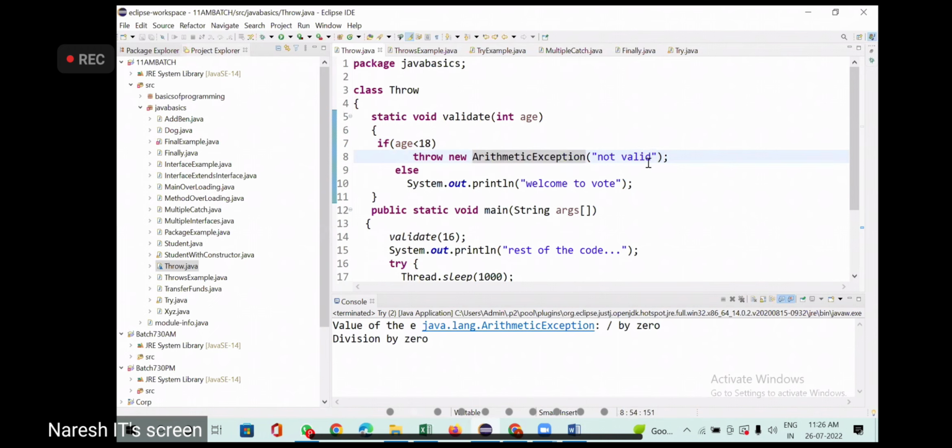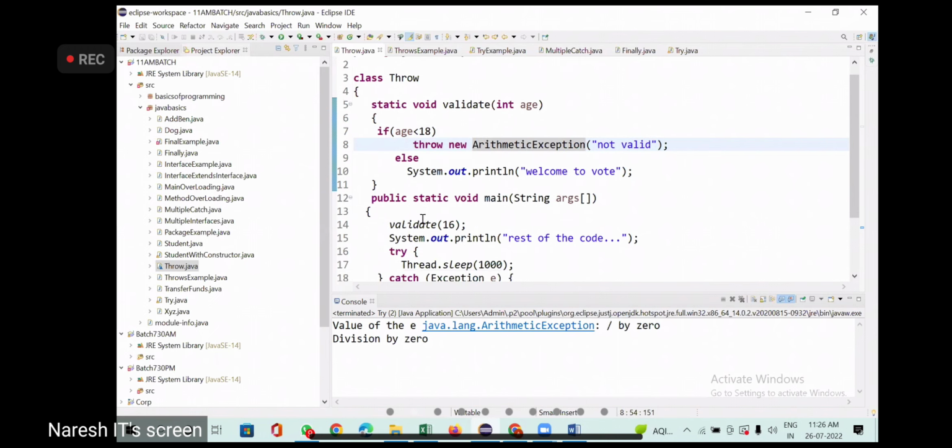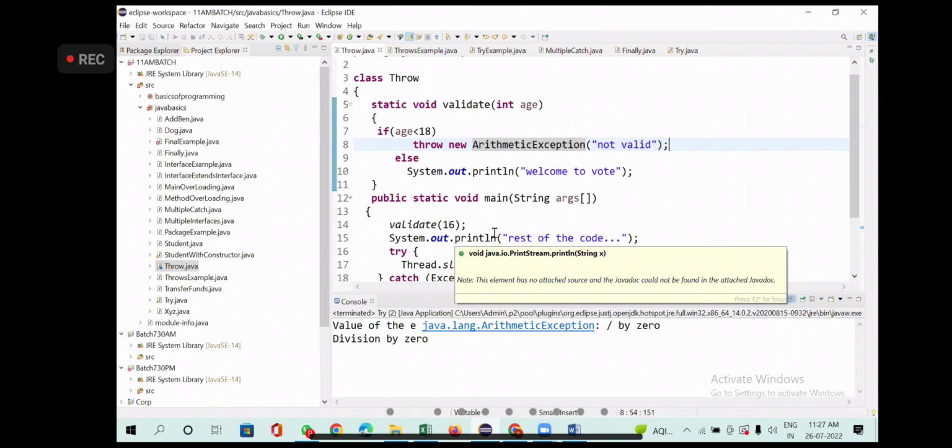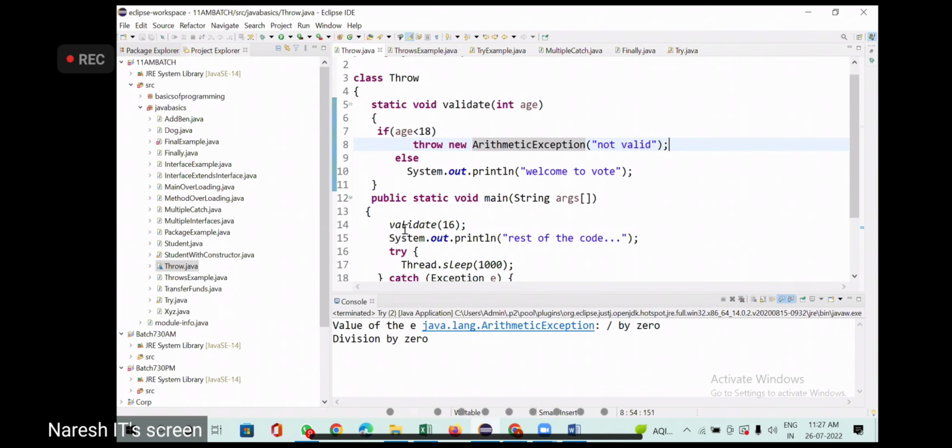So now I want to call this method. What is my method name? Validate. Validate is what method? Static method. How do you call a static method? You can directly call it. You don't even need to call it with the class name. I'm not creating any object, right? So you just call it using the method name itself. It's up to you. You can use the class name dot method name, or you can directly call the method itself. Now we are saying validate. What is the parameter I'm providing? 16. So where will it go? It will go to the validate method.